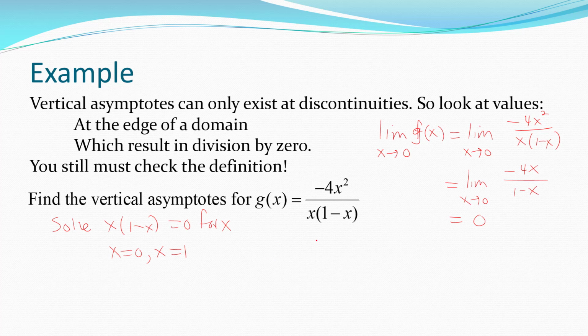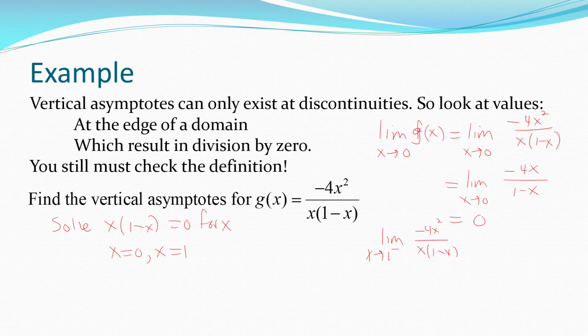On the other hand, if you were to take the limit of this function as x approaches 1 from, let's say, the left, then the numerator is approaching negative 4. So it's always negative, at least for numbers really near 1 for x. The denominator would be a 0, because you plug in 1, you get 0.